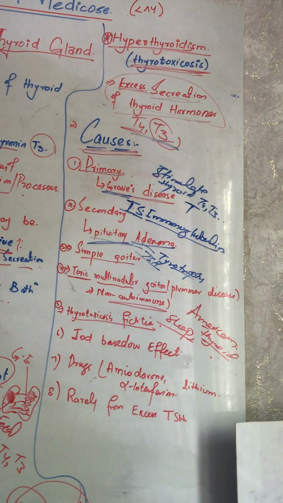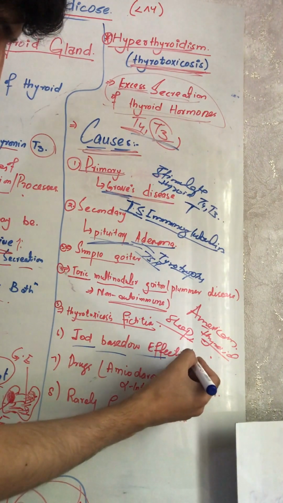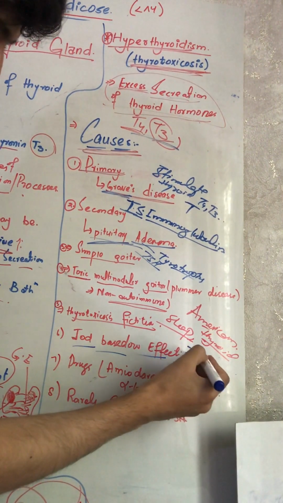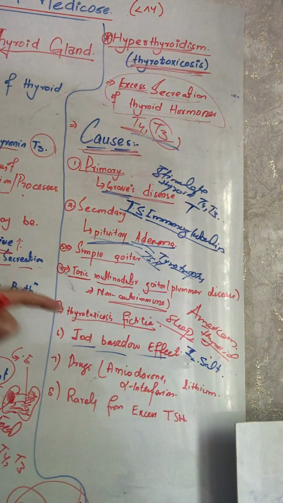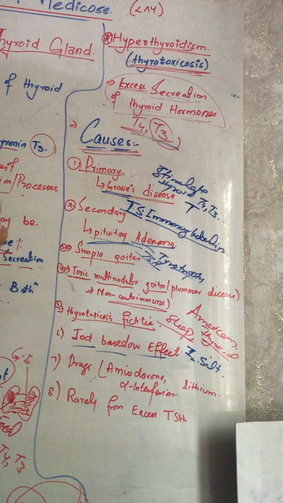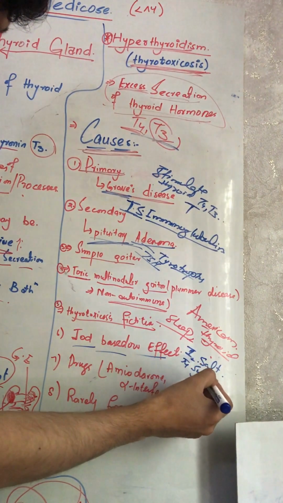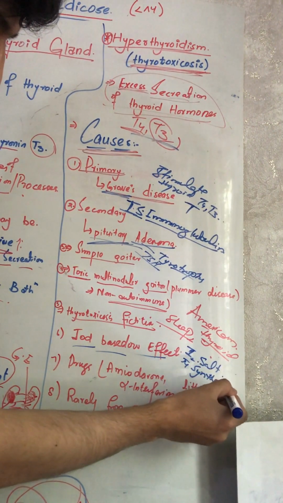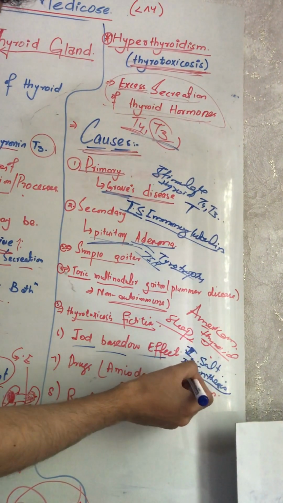Okay. The next cause is the Jod-Basedow effect. In the Jod-Basedow effect, a person is using iodized salt for a very long duration, and that increases T4 synthesis.